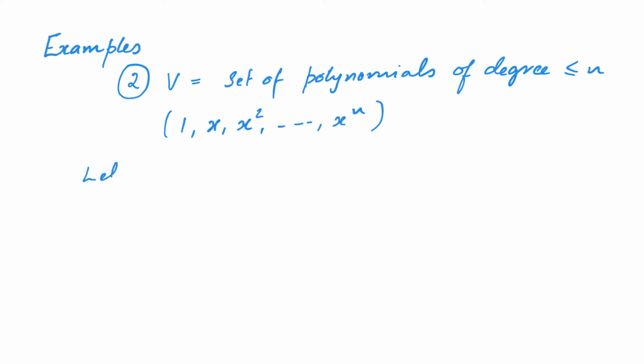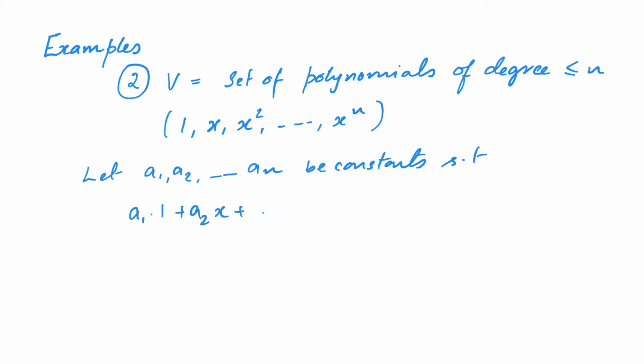Once again, to show this, let a1, a2, etc. up to an be constants such that a1 into 1 plus a2 into x plus etc. up to an into x power n is equal to 0. In other words, it's the 0 polynomial.